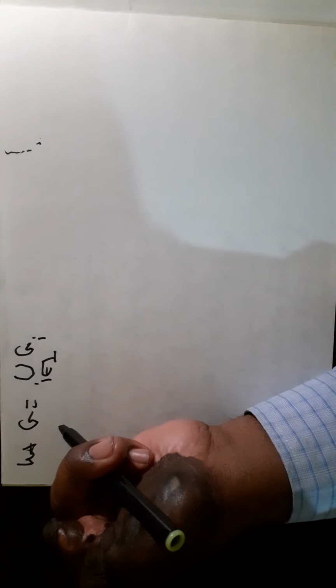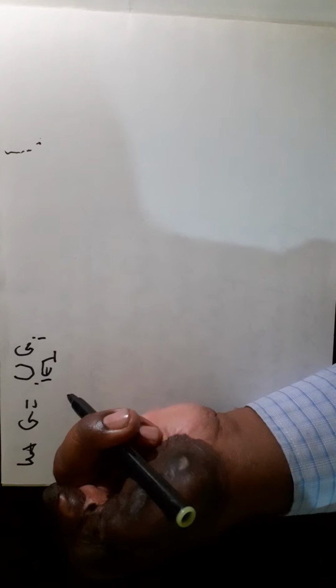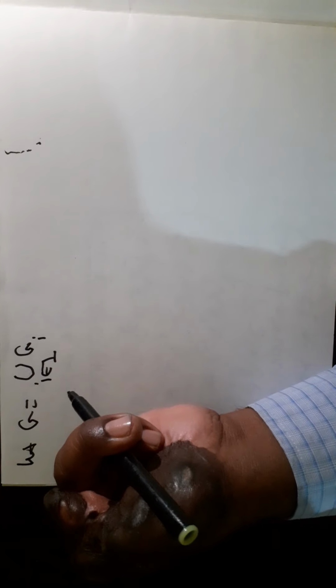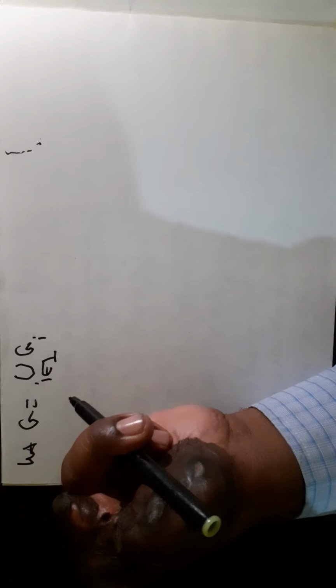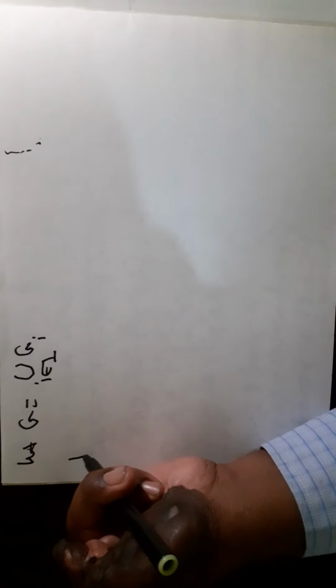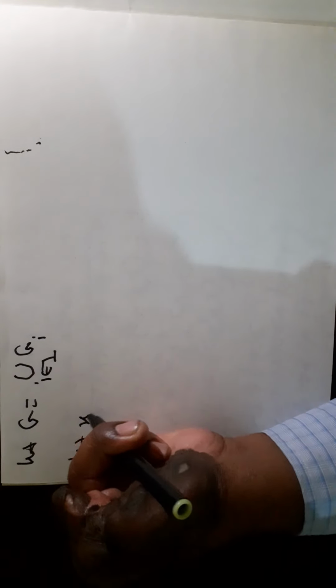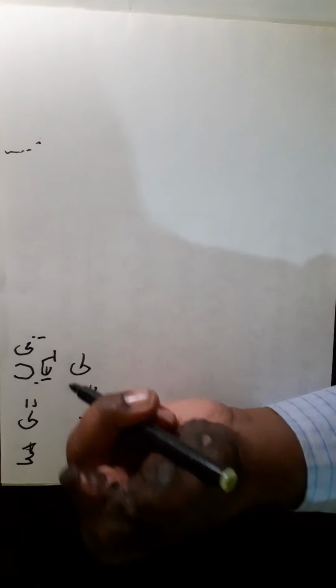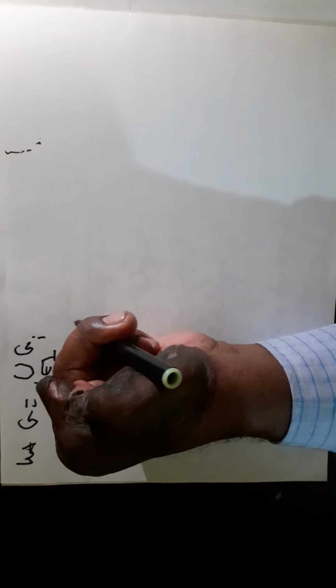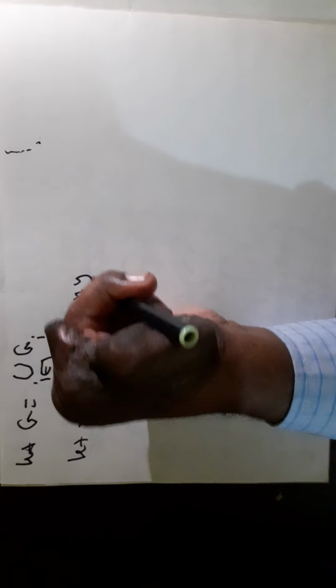Here we have to show that G, the union of G_i, where i belongs to I, where each G_i is an open set, is an open set. Let x belong to G be any arbitrary element.